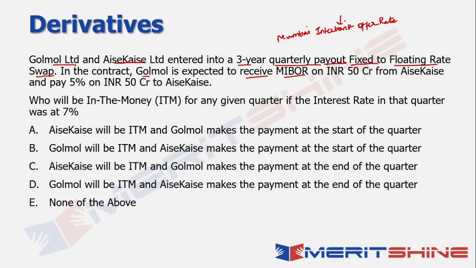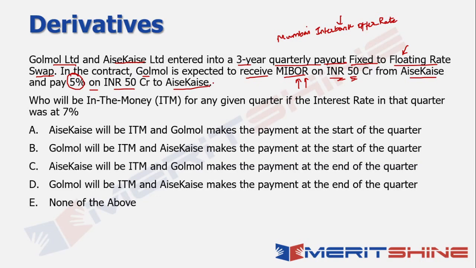In this case, when I look at it, it says that Golmol is expected to receive MIBOR, which means Golmol is expected to receive the floating rate. Why is it floating? Because MIBOR will keep changing. And on an initial amount of 50 crores from SAKSA, and pay a fixed rate of 5% on again the same amount, which is INR 50 crore, to SAKSA.